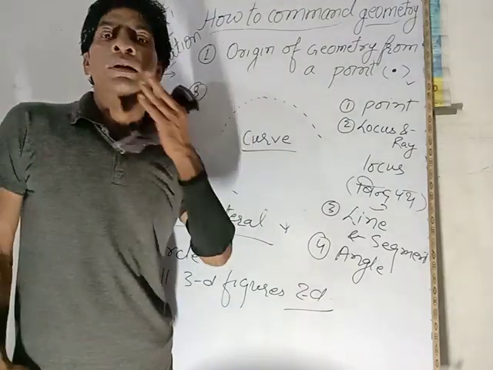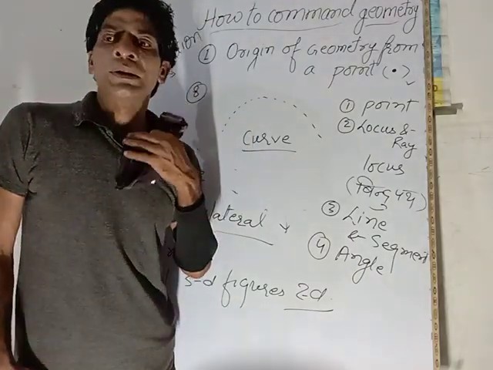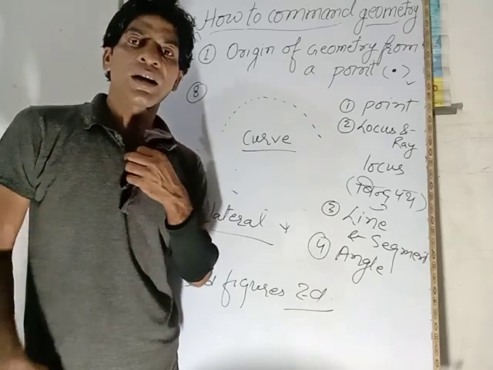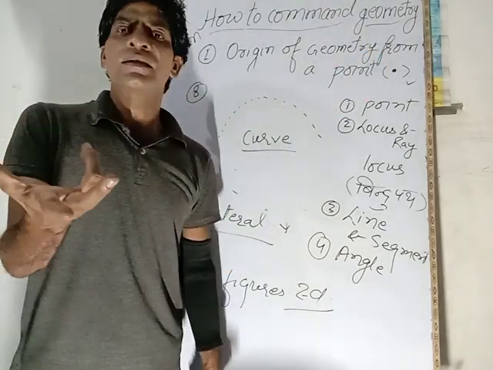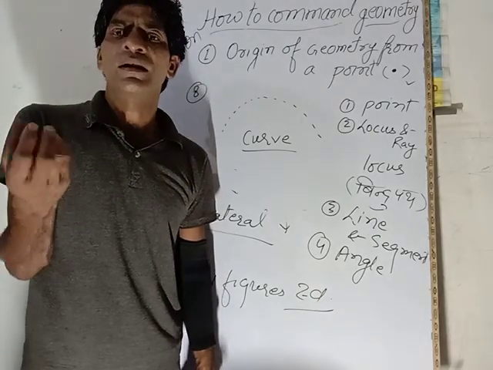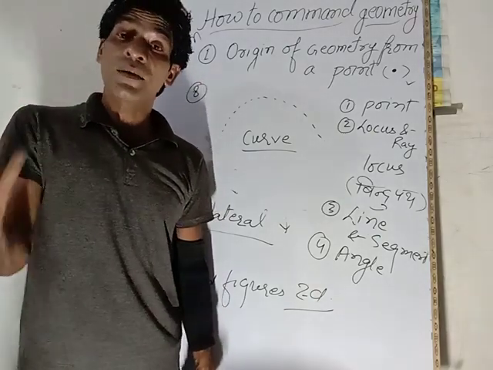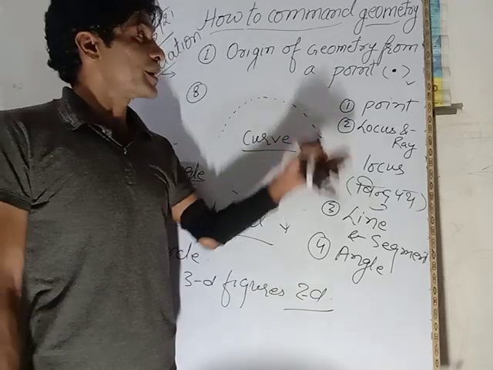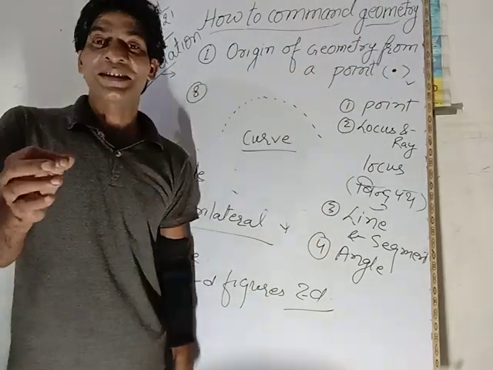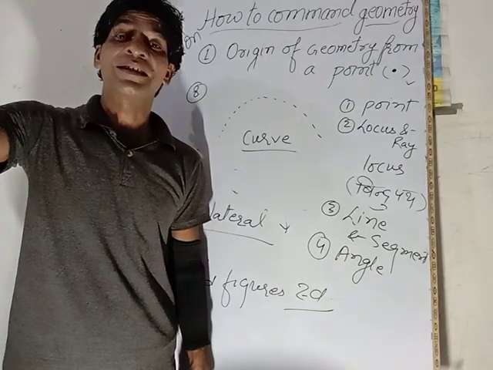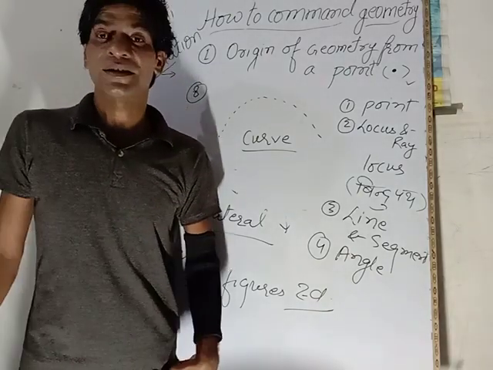You can search it as origin of something out of nothing. It means a point is nothing. What is a point? Nothing. But from nothing there is the origin of something, that is geometry, right? Just like the point object created the entire ordered universe.